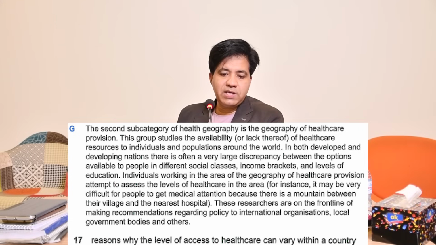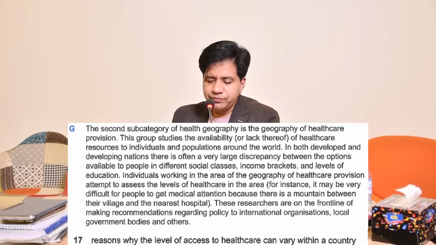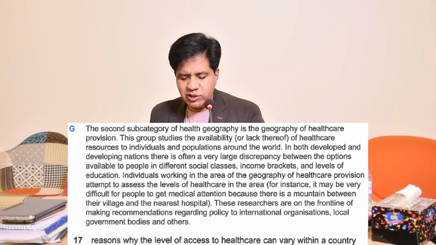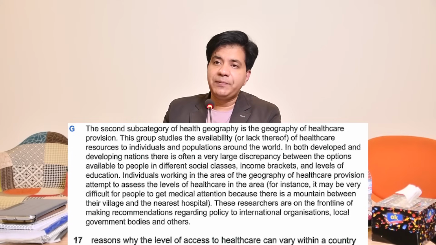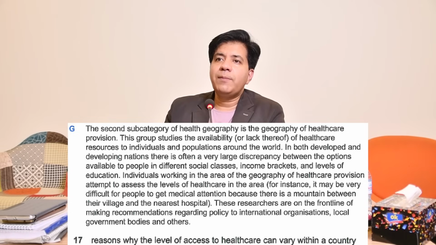Because, due to this and all that. Paragraph G. Fantastic. And where? Exactly. Just come to last 4 lines. Okay, yeah, last 4 lines. It may be very difficult for people. Are you there? Did everyone find it?